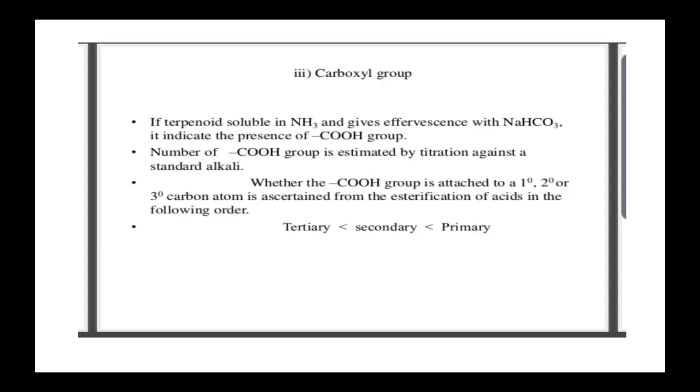Third one, it's the nature of carboxyl group. If a terpenoid is soluble in ammonia and gives effervescence with sodium bicarbonate, it indicates the presence of acid group. The number of acid groups is estimated by titrating against the standard alkali. Whether the COOH group is attached to a primary, secondary or tertiary carbon atom is ascertained from the esterification of acids in the following order. So tertiary is more than secondary than primary.